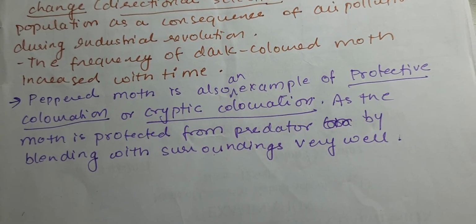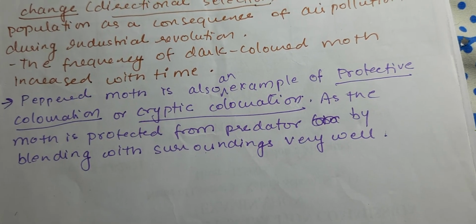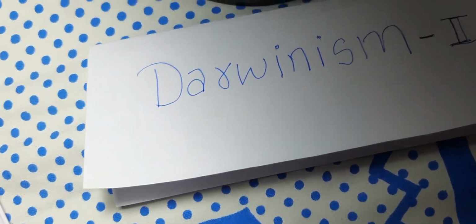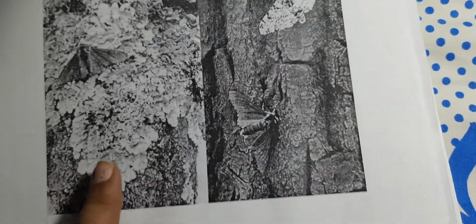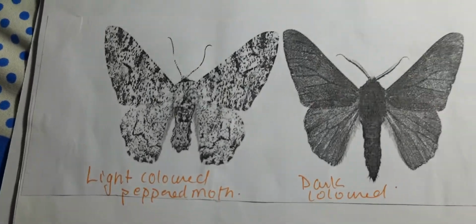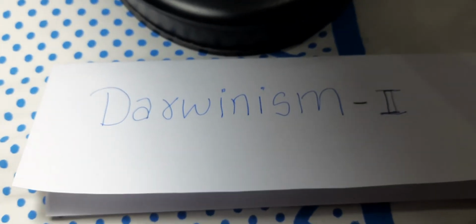Peppered moth is also an example of protective coloration or cryptic coloration, as the moth is protected from the predator by blending with the surrounding very well. So this is also known as cryptic coloration, or we can say better adaptation. You can see this is how the tree trunk were covered by lichen, and later on the lichen disappeared. Light color and dark color peppered moth. Okay, so these are a few examples that explain Darwin's theory of natural selection.